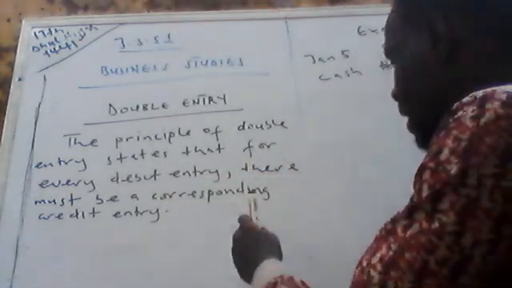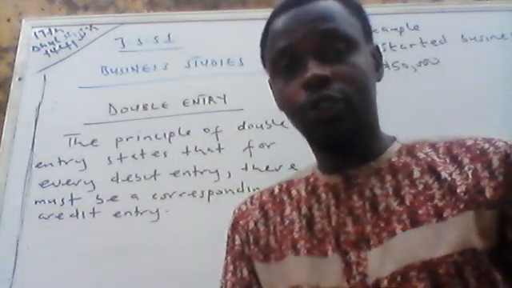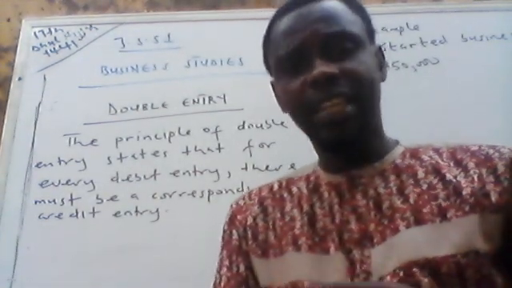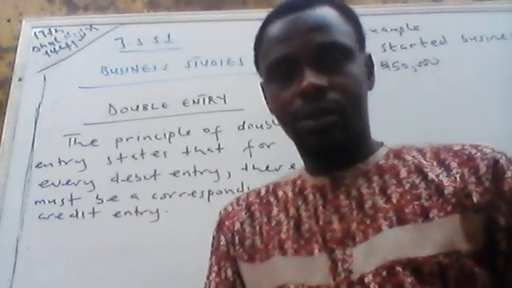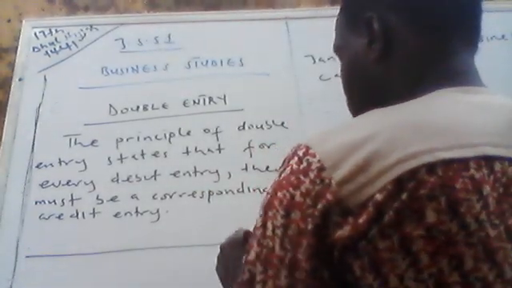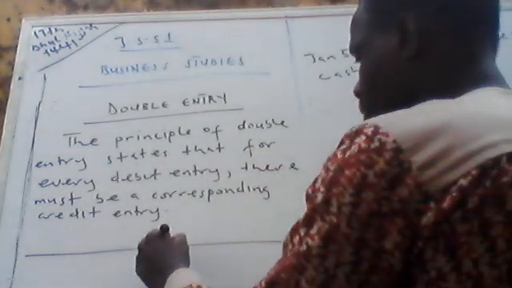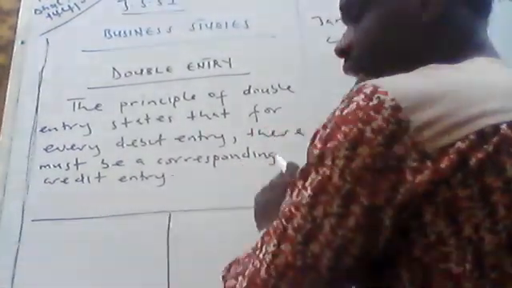Now, before I explain this double entry to you, there's something I want to explain, which is called ledger. What is the meaning of ledger in account? Ledger is a principal book of accounts. Now, let me give an example of a ledger. You draw a line like this. You divide the line into two equal parts. This is the left hand side. This is the right hand side.